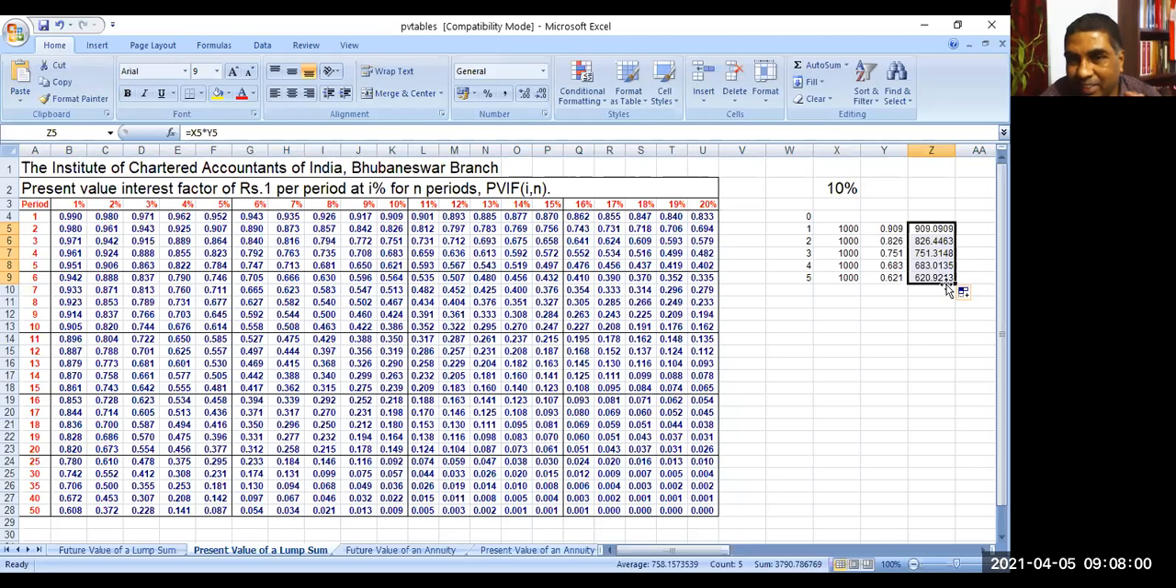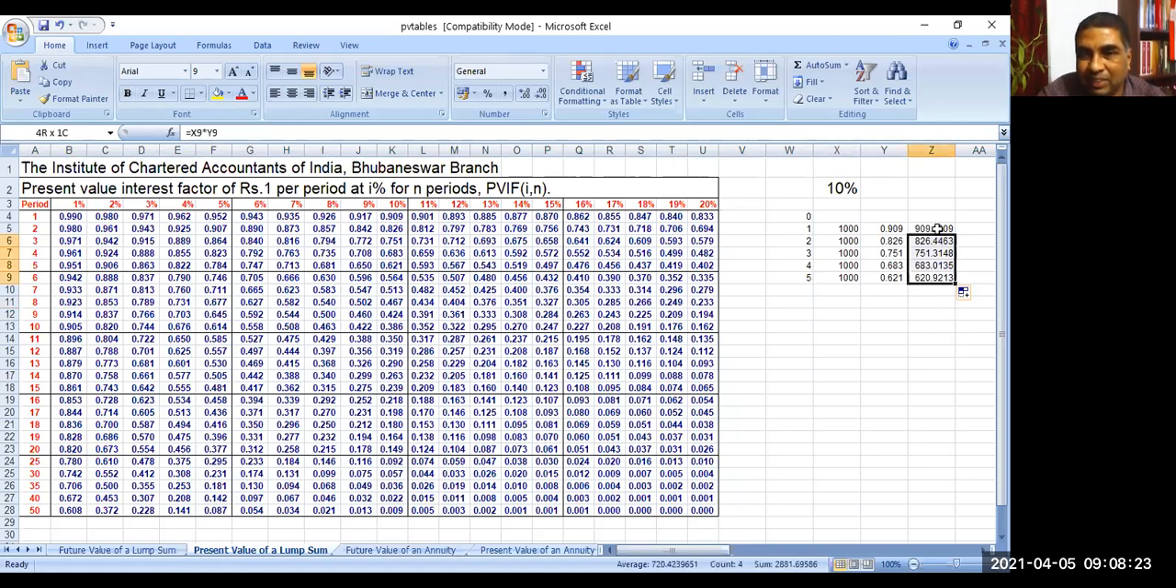Are you getting it? So this is the value. This 1000 rupees is worth 909 today. This 1000 rupees is worth 826 today. This 1000 rupees is worth 751 rupees today. And this 1000 rupees is worth 683 rupees today. This 1000 rupees is worth 621 rupees today.